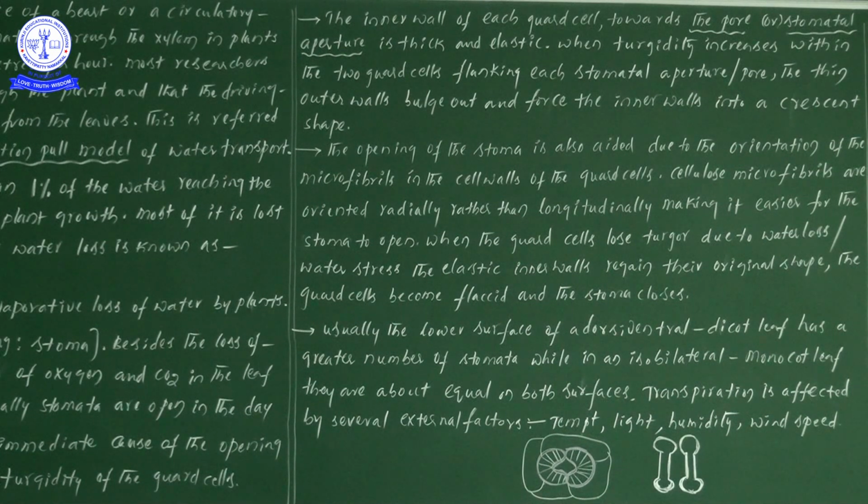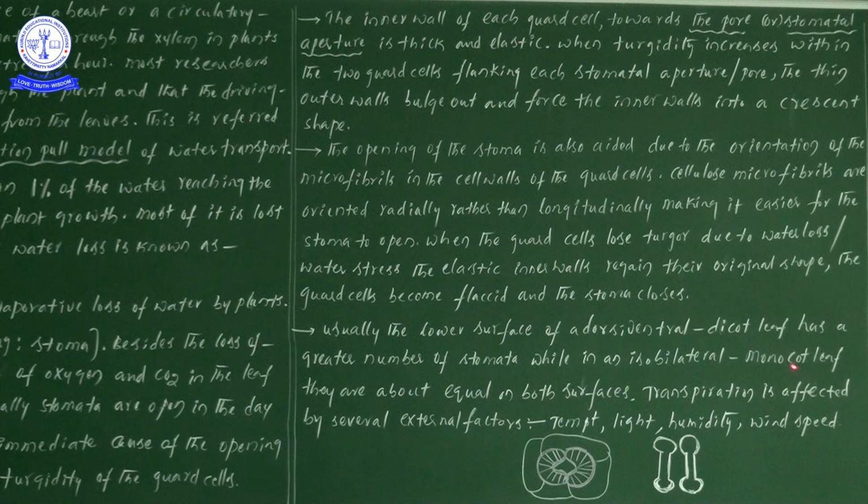If you take a dorsiventral leaf, where can we find more stomata? On the lower surface. Likewise, if you take an isobilateral or monocot leaf, where can we find stomata? On both sides, equally.